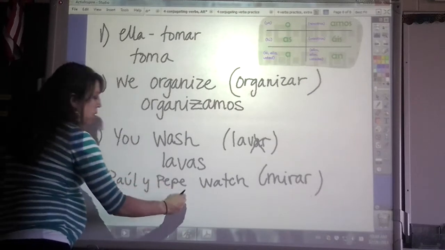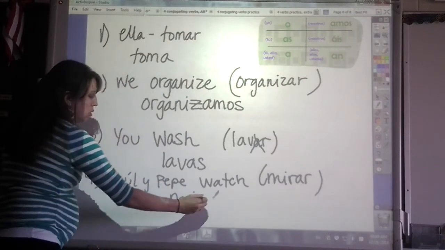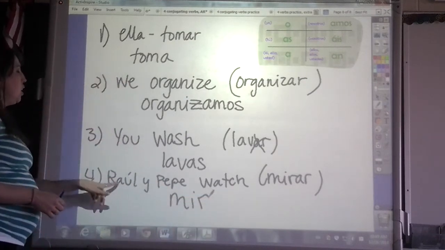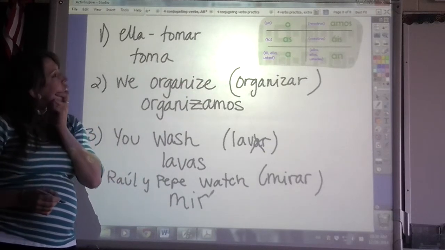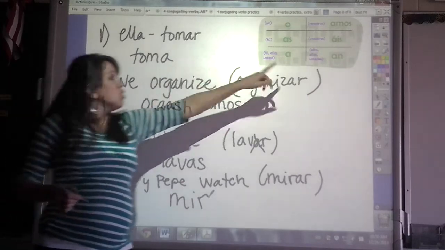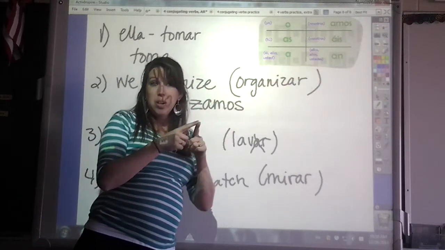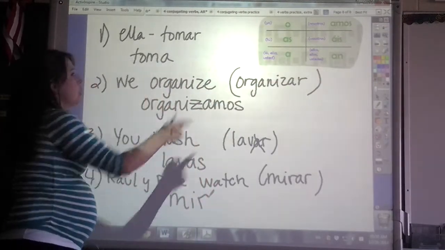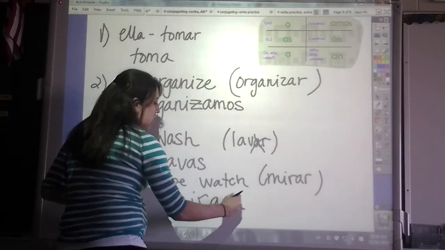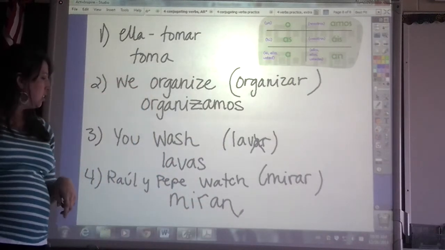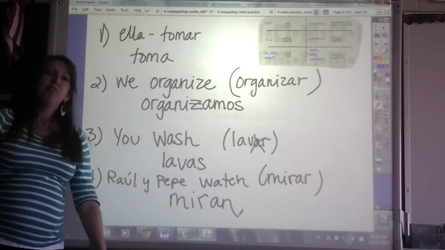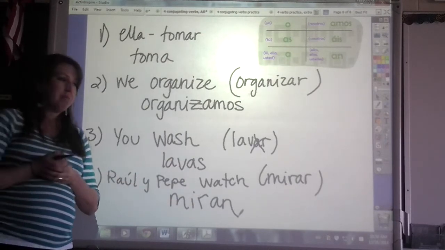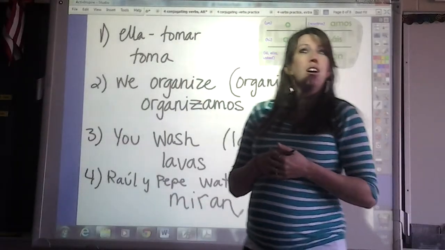So our stem is going to be mir. And then Raúl and Pepe, what box does that put us in? Did you get the ellos box? Because it's they, it's a group of boys. Muy bien. So we're going to add an. Miran. And then we would say Raúl y Pepe miran. Raúl y Pepe watch. All right.